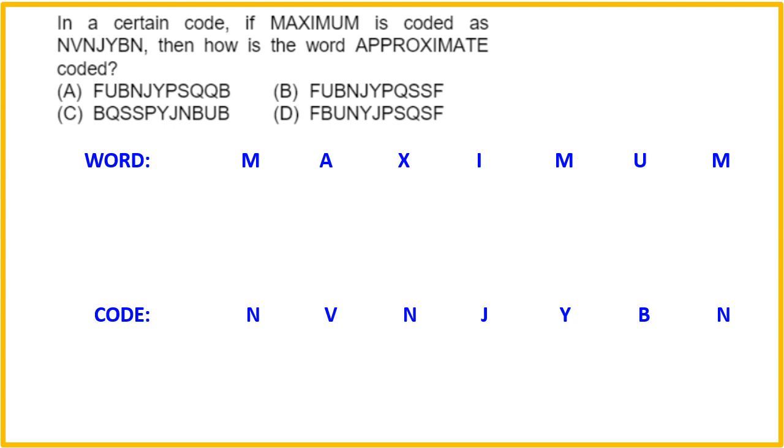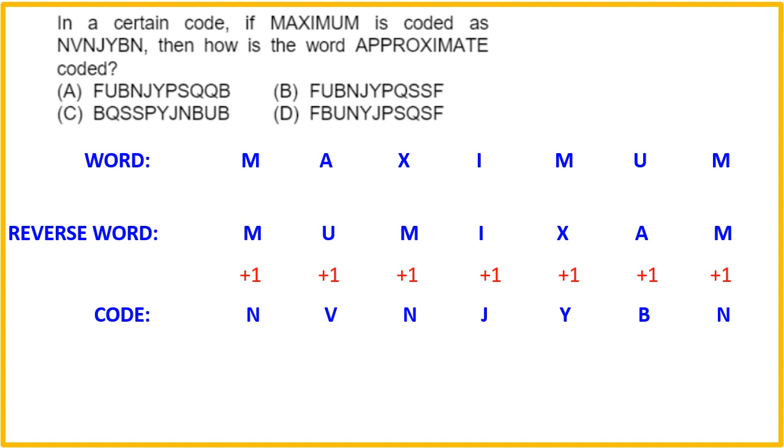How? First of all, this word maximum we have to reverse, like this, and after reversing the word maximum, then you can very well apply some logic. So it is very clear that m plus 1 is n, u plus 1 is v, m plus 1 is n, i plus 1 is j. Now the plus 1 logic works here. So questions like this are asked in competitive exams also, where you have to apply addition subtraction in a slightly indirect way. So accordingly for the word approximate, you need to reverse it and then you need to apply the logic of plus 1. So the answer for this question will be option A.